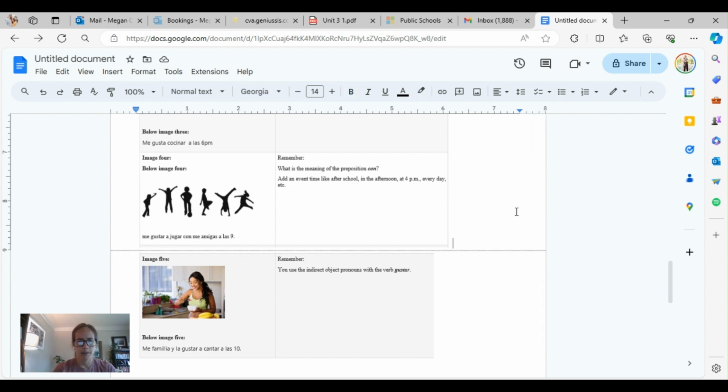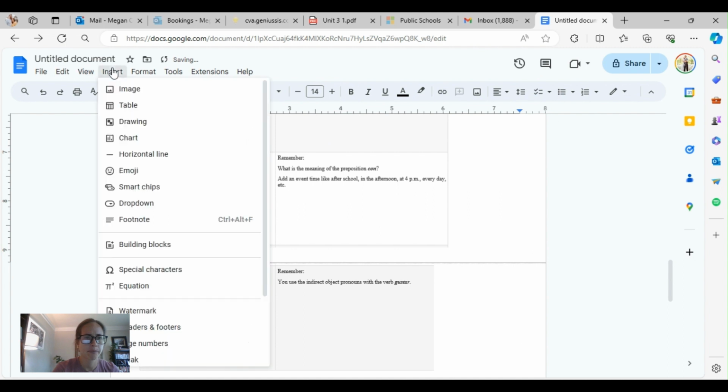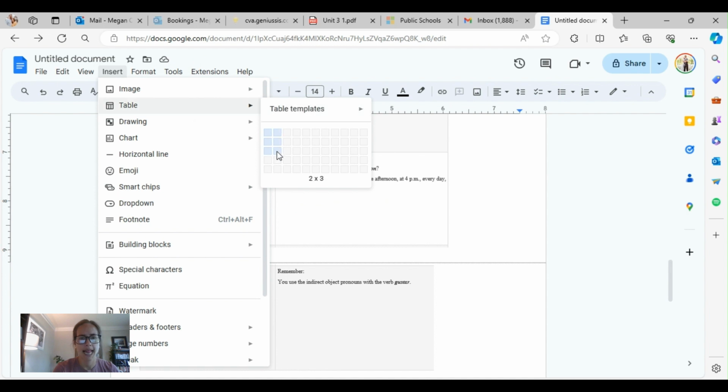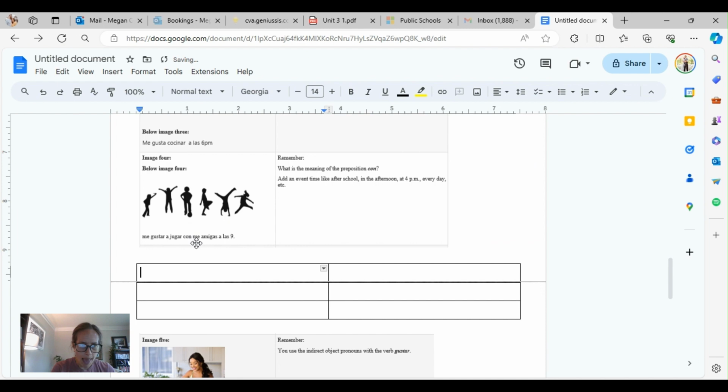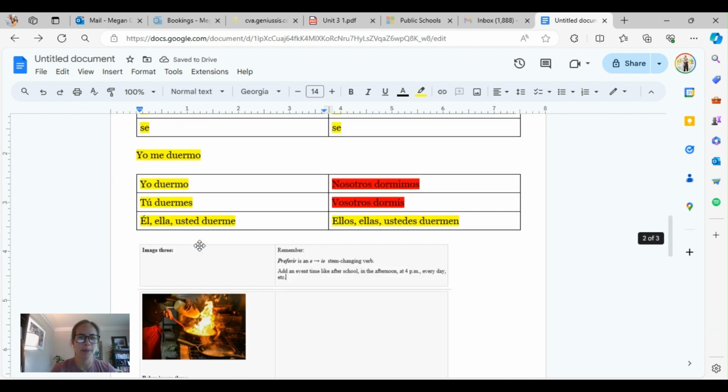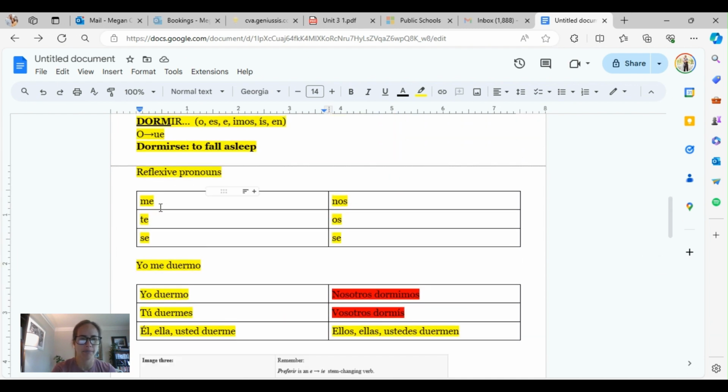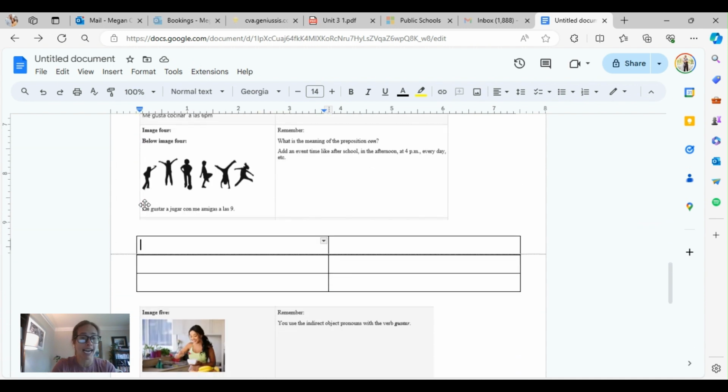Now, here are your possessives. You wrote me amigas. Well, remember up here, me is a reflexive pronoun. That's what we do when we say to myself, for myself. That's not what you're trying to say here. You're trying to say my. Here are your possessive adjectives.